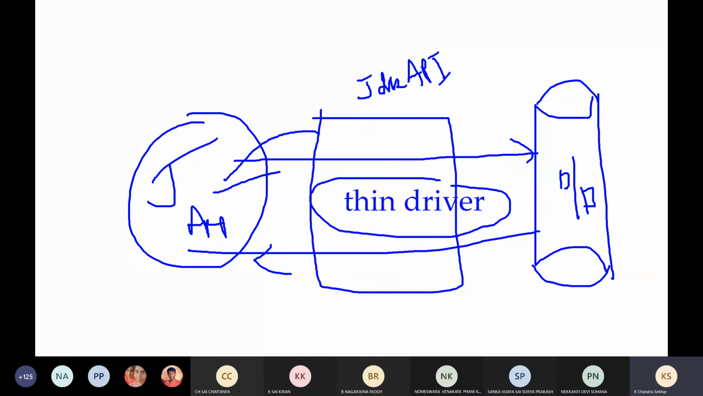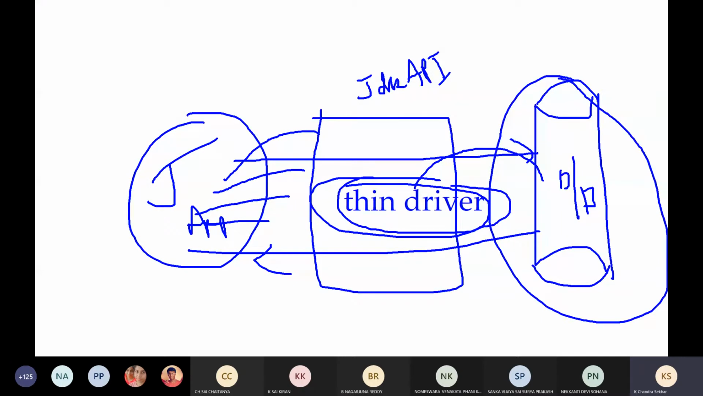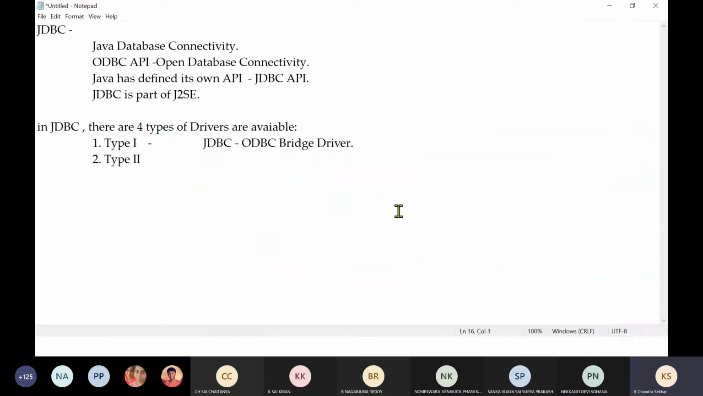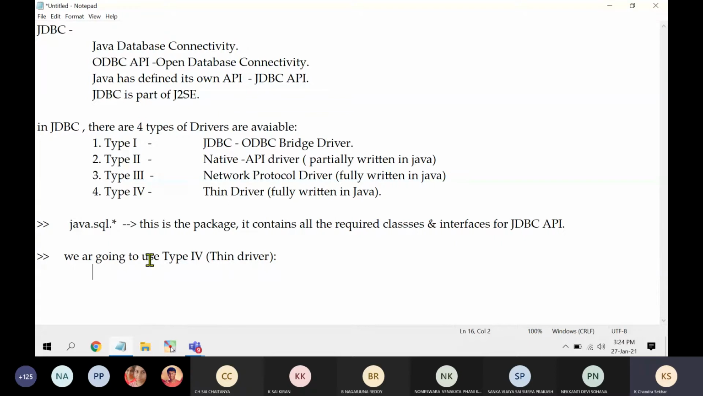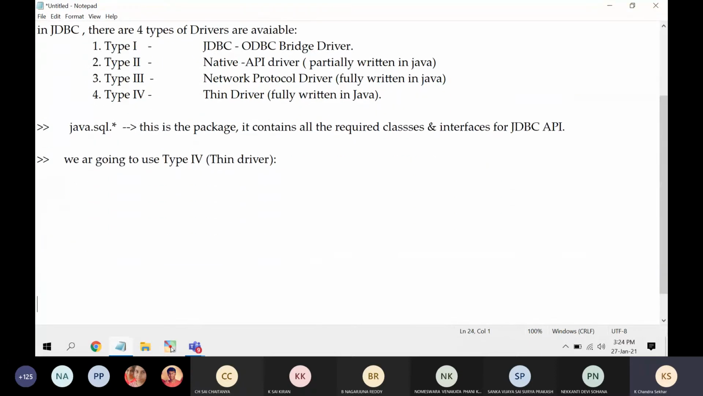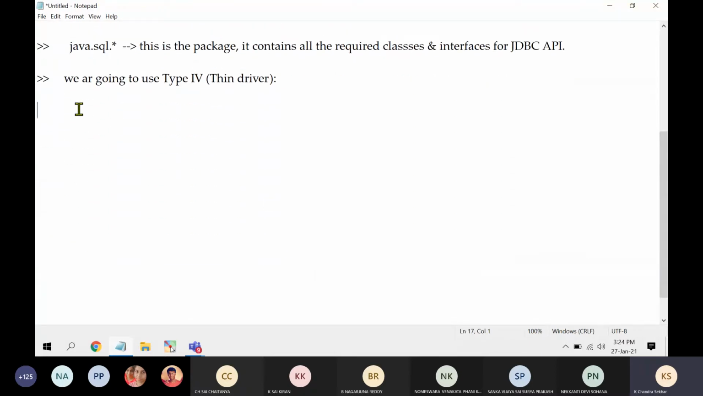Whatever instructions you get from the Java application, this thin driver will take and convert into the understandable format of the database. So this type of driver will receive all the calls and convert them to vendor specific. What is meant by vendor specific? The database will have its own driver, so vendor understandable format instructions will be converted by this thin driver. That is the meaning. Now, this knowledge is enough for you. Now let me make one more important point.